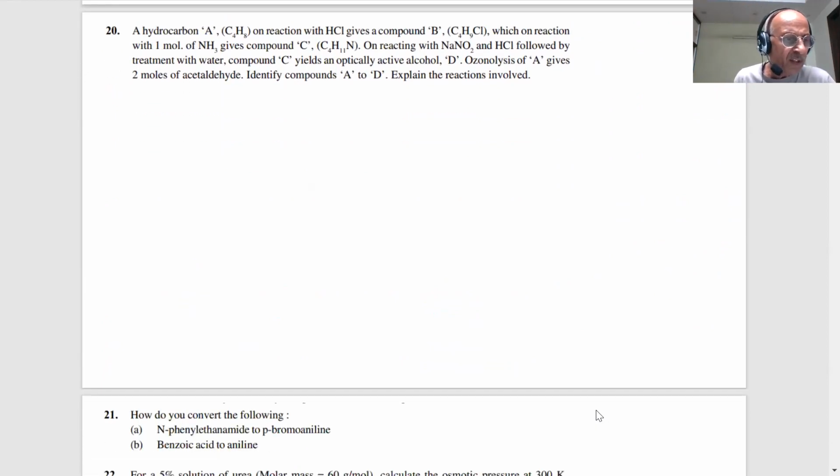Okay, students, another important question is on the screen. Now we have to read it very carefully. What it says: hydrocarbon A on reaction with HCl gives a compound B. Formula C4H8, students.